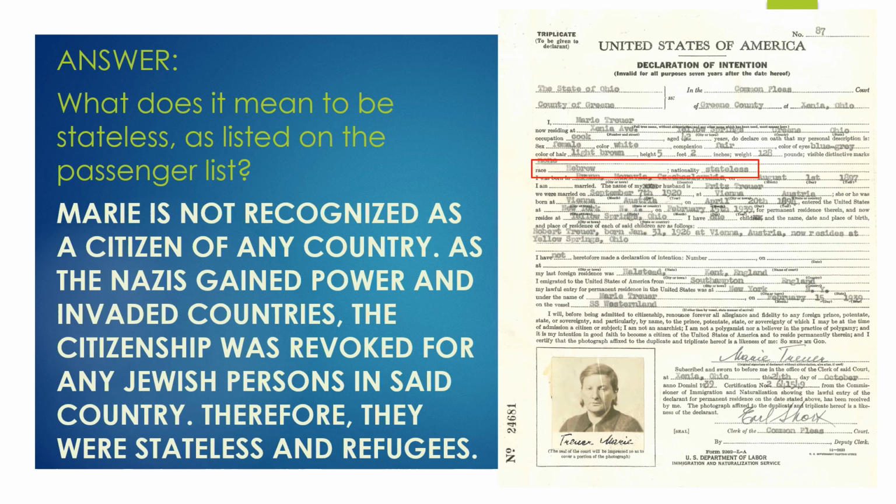So stateless actually means, and you'll see here it also lists her nationality as stateless, but her race is listed as Hebrew. Now this is an important distinction because this is 1939. So we are at the beginning of World War II. And during World War II, as the Nazis gained power and they were invading other countries, anybody who was Jewish, they lost their citizenship. It was revoked. So therefore, they were actually stateless. They did not have a citizenship to any country. And she was not a citizen of any country. So she was basically a refugee trying to escape persecution.